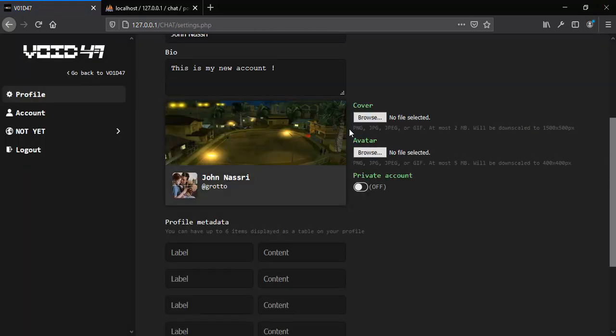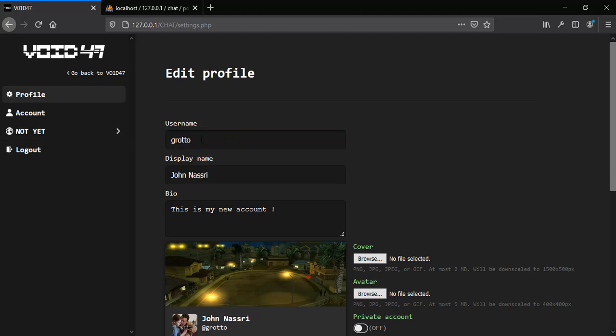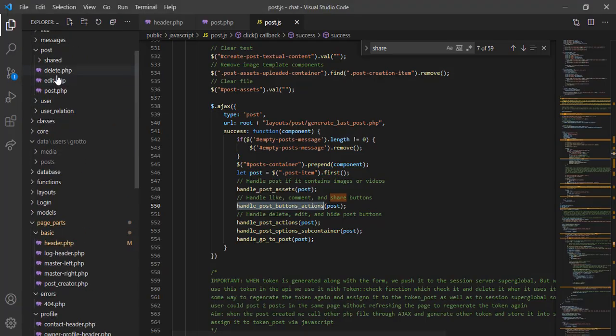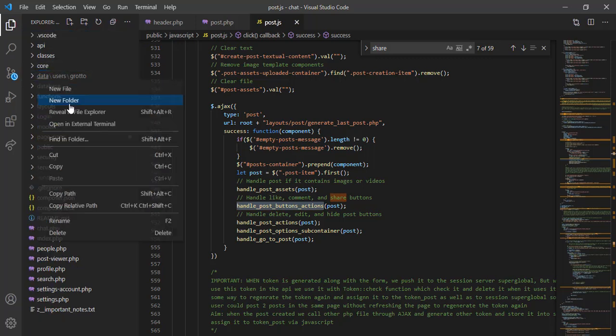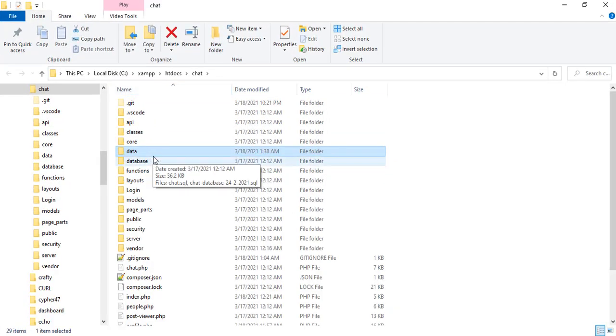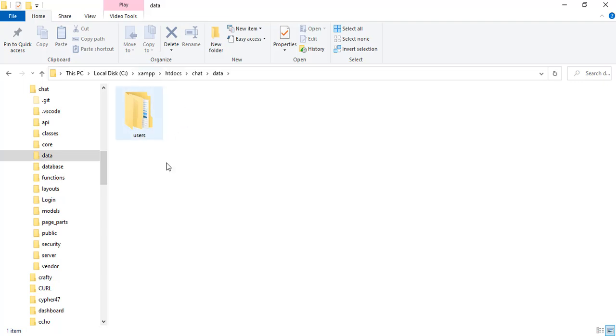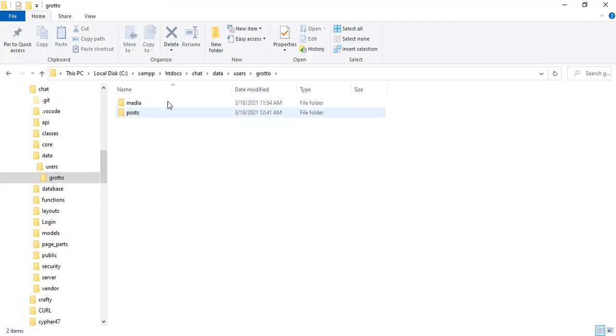Now let's go to the setting. As you can see, this is the username. So there is a lot of overhead by changing this username, because when we create an account, what will happen is that there is a folder here called data, right? So this data, let's reveal in File Explorer. This data basically stores all the information about the users, including images and covers and posts and so on.